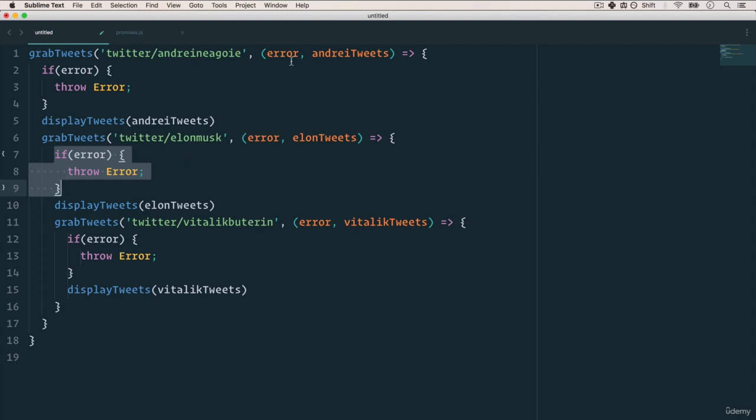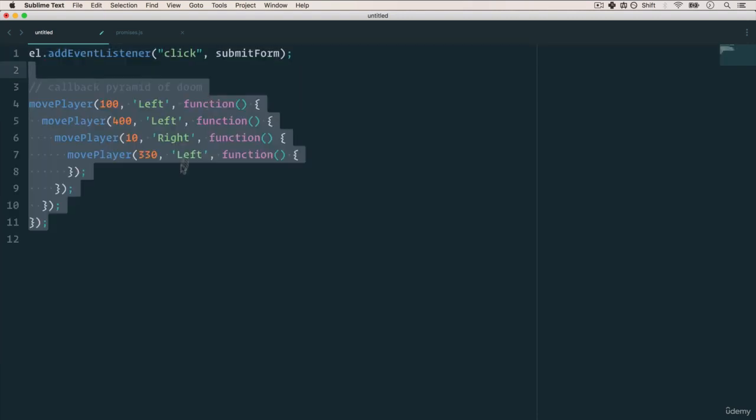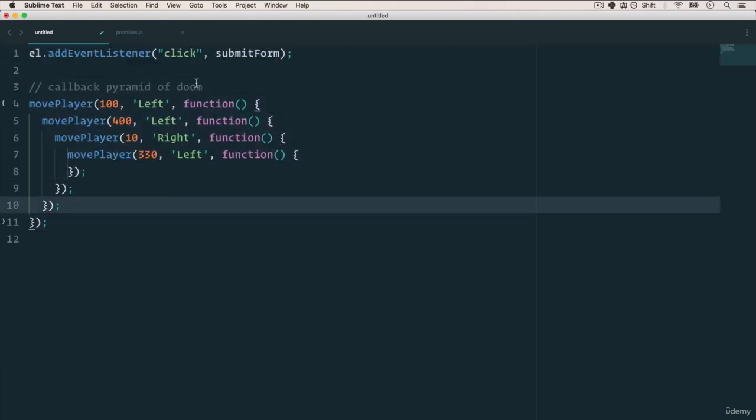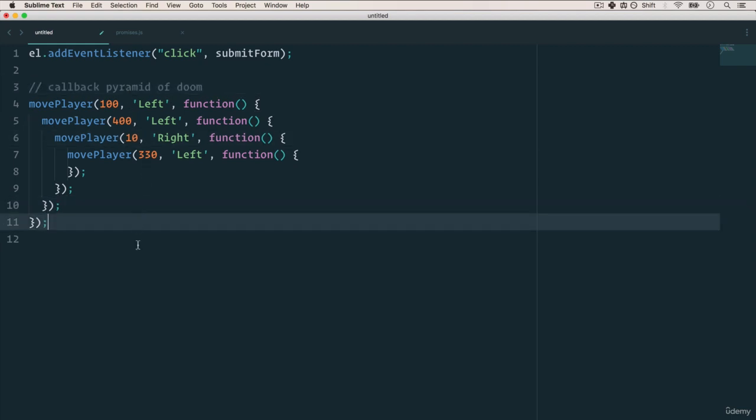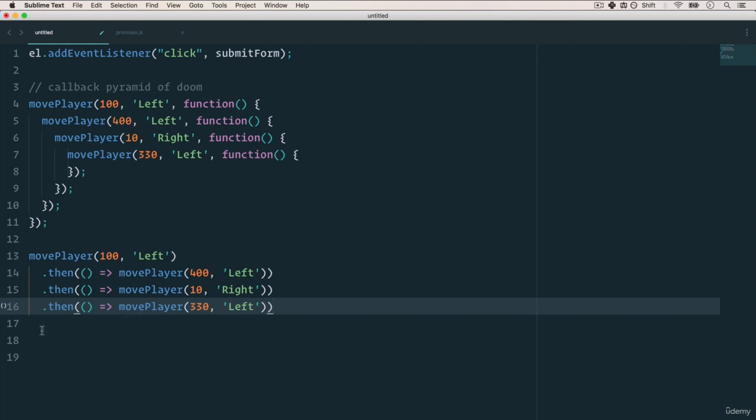Now, promises serve the same purpose as callbacks. So why do we have two things? Well, promises are new in ES6, and they're a little bit more powerful. Let me show you what a promise looks like. You remember this move player code? Well, this with a promise would look something like this. Doesn't that look much better? But it's really hard to grasp what's happening here without really knowing how to create a promise. So let's start with that.